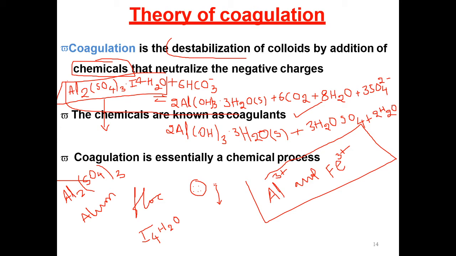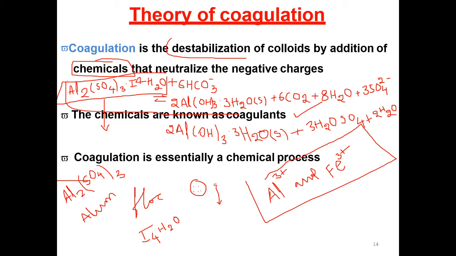Lime or sodium carbonate may be added to neutralize the acid. Two important factors in coagulant addition are pH and dose. So two important factors we have to keep in mind: pH value and dose. The optimum dose and pH must be determined from laboratory tests. How do you find out that pH value and how much dose you have to add? That is from the laboratory test. You have to conduct the test in the laboratory.